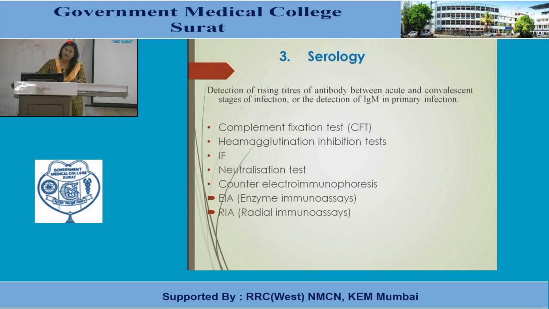As you all know, antibodies are of 2 types, IgM and IgG. The IgM antibodies are the first to appear. Usually after the first week, the IgM antibodies start appearing. So IgM antibody denotes the primary or acute infection, and IgG points towards the chronicity of the infection because it comes late in the course of infection.